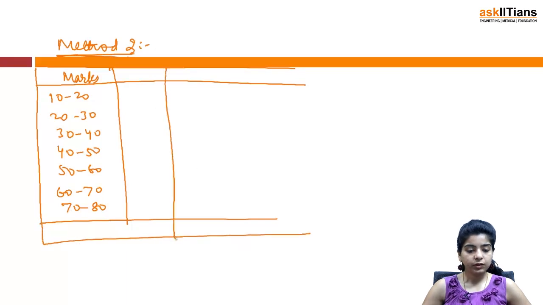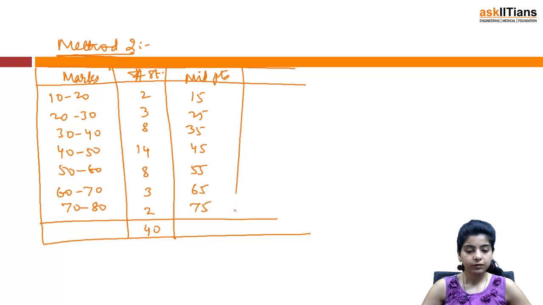Then we will have frequencies or number of students, 2, 3, 8, 14, 8, 3, 2, and total is 40. Again you will find out your midpoints, that's 15, 25, 35, 45, 55, 65 and 75.